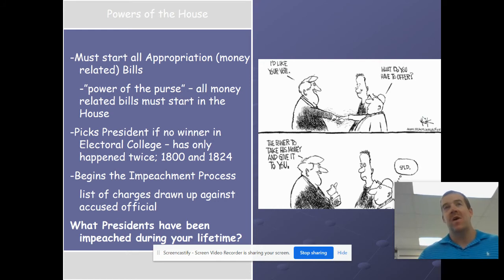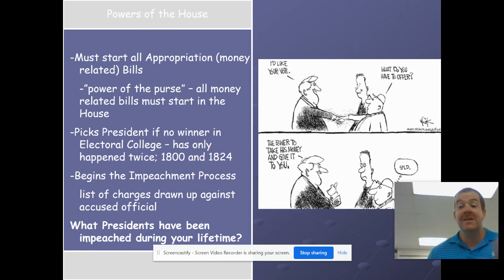So this only happened twice. Really, the big one is in 1824, but it also happened in 1800. So if no person in the Electoral College has a majority, then what happens is it goes to the House of Representatives. And if you have me for American History 1, we'll study specifically 1824, what happens in that process, in that case, but we won't get into it.